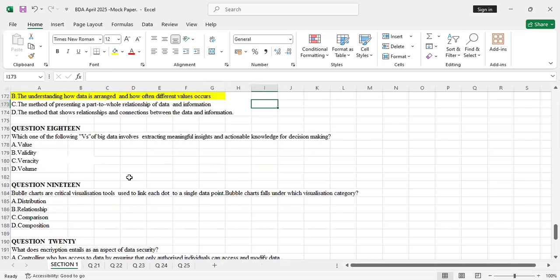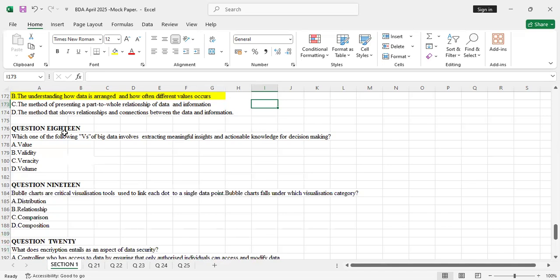Which one of the following V's of big data involves extracting meaningful insights and actionable knowledge for decision making? Yeah, so you extract meaningful insights. So is it value? Yeah, it's true. It's value, because value is when you extract information for decision making.